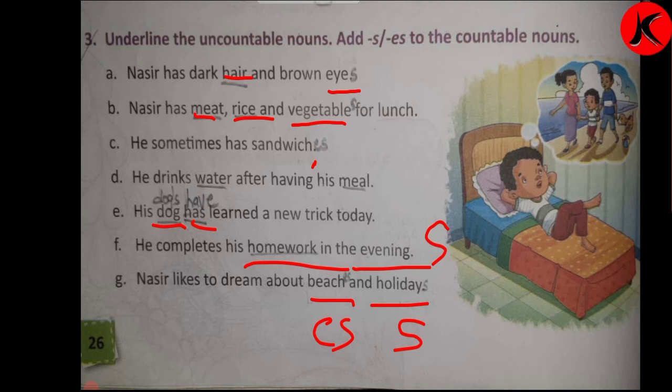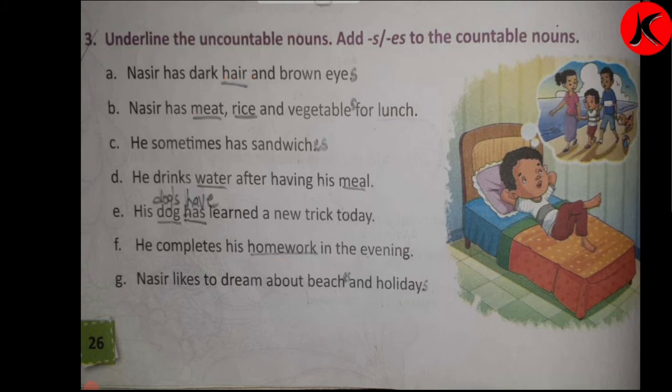Beaches and holidays. Here beach is countable, and holidays also. Holidays we have to make plural by adding s. So holiday becomes holidays, and beach becomes beaches. Okay children, we'll go to the next page.